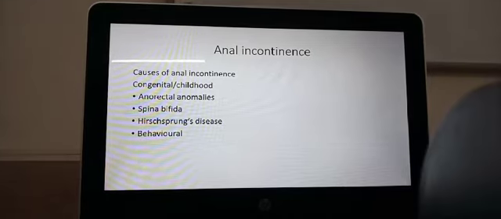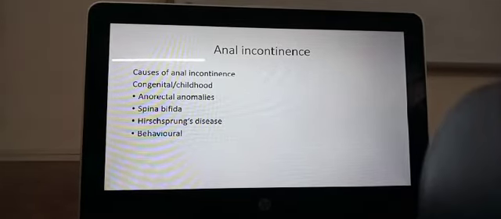So the defect is distal, but proximally it will be dilated and it will have a big colon. So they call it a megacolon. Hirschsprung's disease is because of that. And so the person will have no control over the distal colon. They will have no control over the rectum and over the anorectal ring and the sphincter.